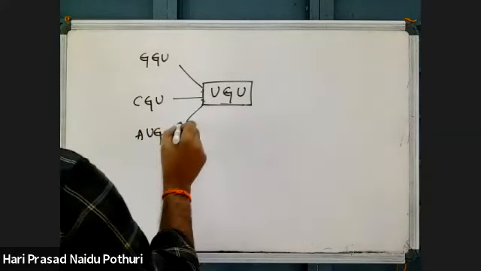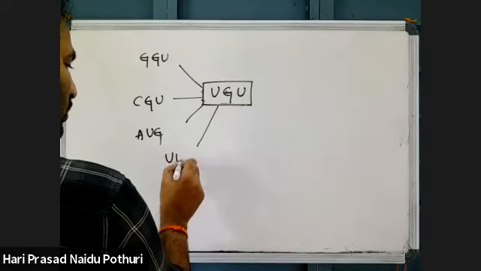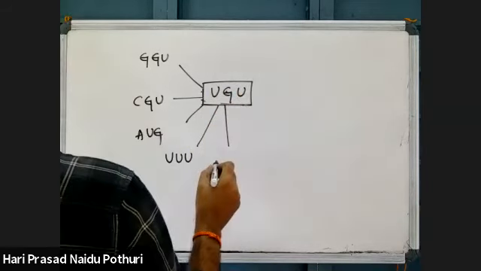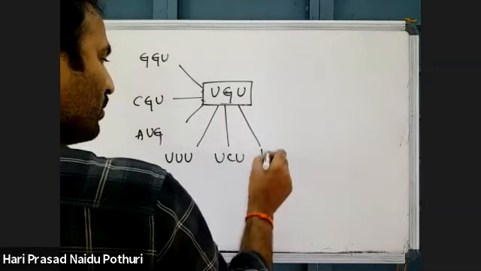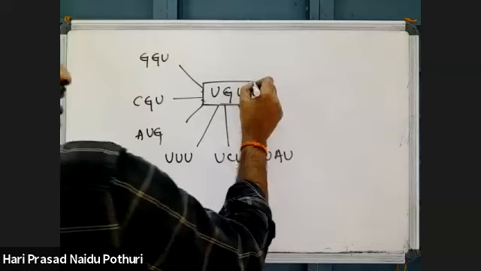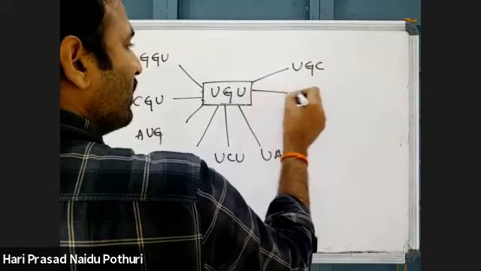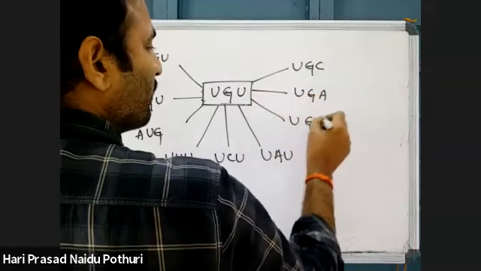If the second nucleotide G is changed to U, UUU is possible. Similarly, UCU is possible, UAU is possible. If the third nucleotide U is changed, UGC, UGA, UGG.